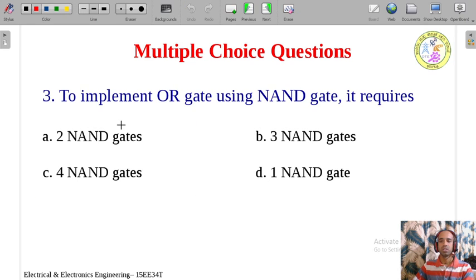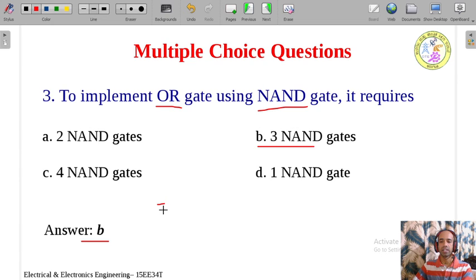Third question. To implement OR gate using NAND gate, it requires 2 NAND gates, 3 NAND gates, 4 NAND gates, or 1 NAND gate. We have already seen this. To implement OR gate using NAND gate, how many gates are required? 3 NAND gates are required. We have already observed here how to get the 3 NAND gates. So therefore the correct answer is option B. This is implementing OR gate using only NAND gate. It requires 3 NAND gates.